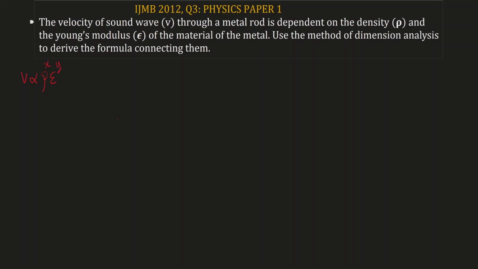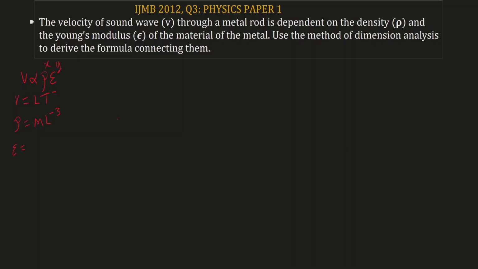So let's go ahead and find the dimension of each of the parameters. The dimension of velocity is LT to the power of -1 because velocity is meters per second. The dimension of density is ML to the power of -3 because density is mass over volume. Dimension of Young's modulus is the same thing as the dimension of pressure.